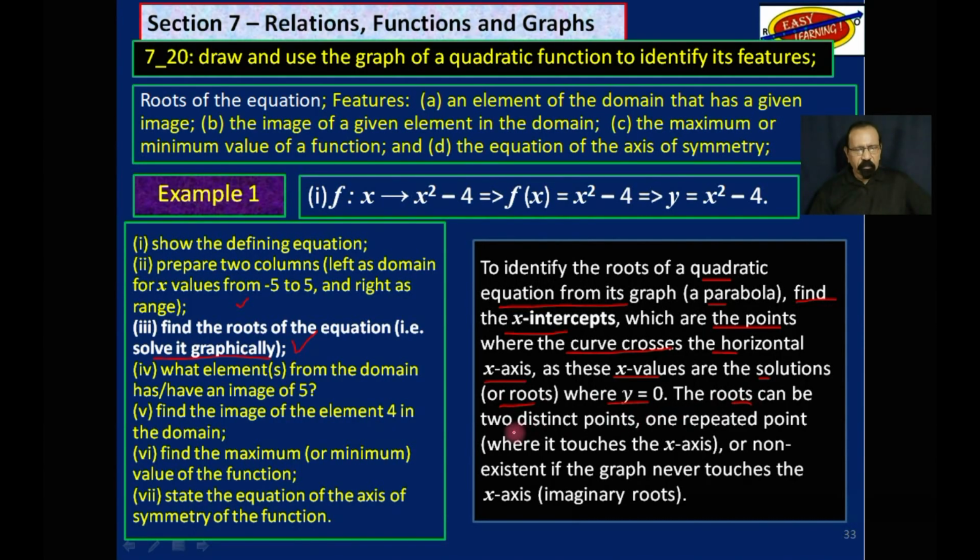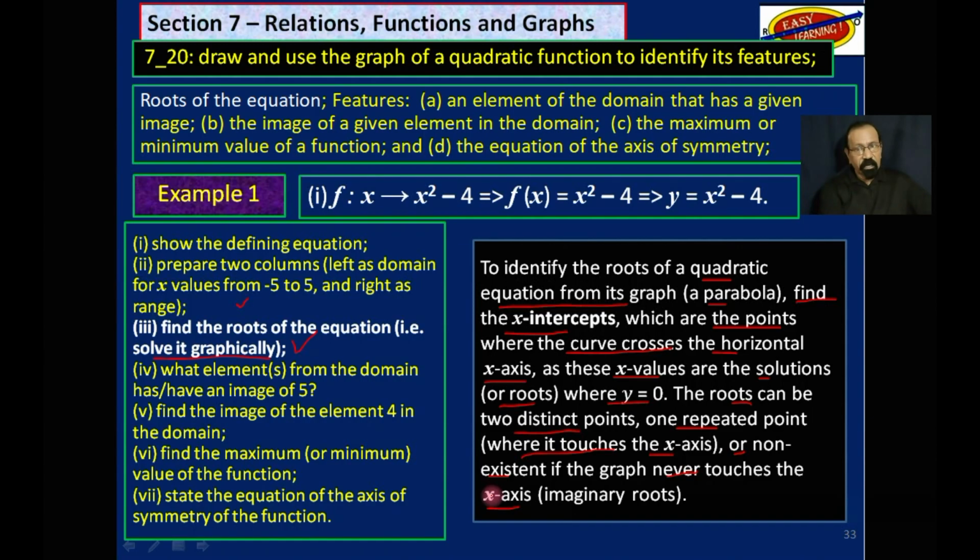The roots can be 2 distinct points, one repeated point where it just touches the x-axis, or non-existent if the graph never touches the x-axis. So we have to draw the graph and interpret it.